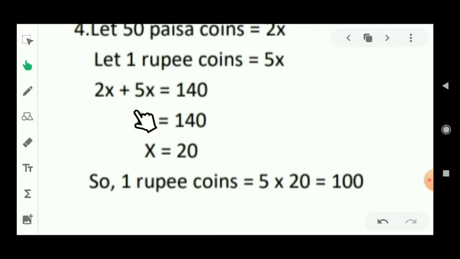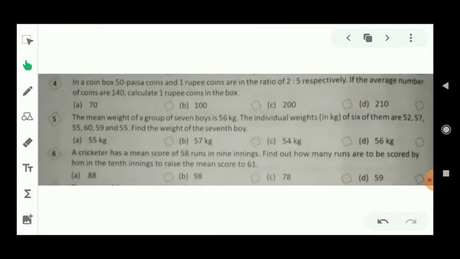So 50 paisa coins equal 2x and 1 rupee coins equal 5x. That means what will be the equation? 2x plus 5x is equal to 140. So from here the x value is 20. So the 1 rupee coins are 5 into 20, that means 100. Let's see the next question.